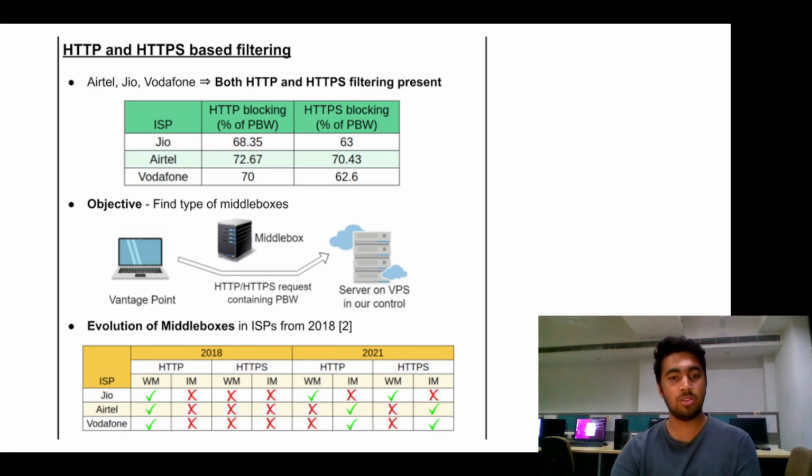Thus, as a next step, we conducted experiments to determine the type of middleboxes currently deployed by the ISPs and compared our findings with what was reported by Yadav et al. in 2018. All the ISPs used wiretapping middleboxes only for HTTP filtering back in 2018. But now, 2 out of the 3 ISPs have upgraded to use interceptive middleboxes, in addition to all 3 ISPs being involved in HTTPS filtering as well. This clearly shows the evolution of ISPs to achieve stricter control.